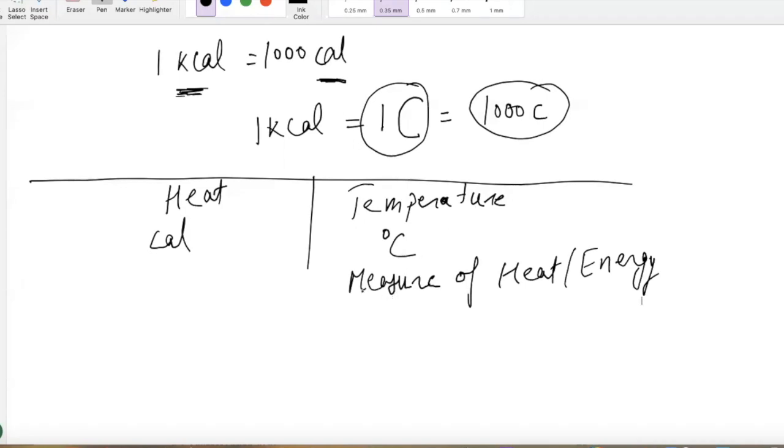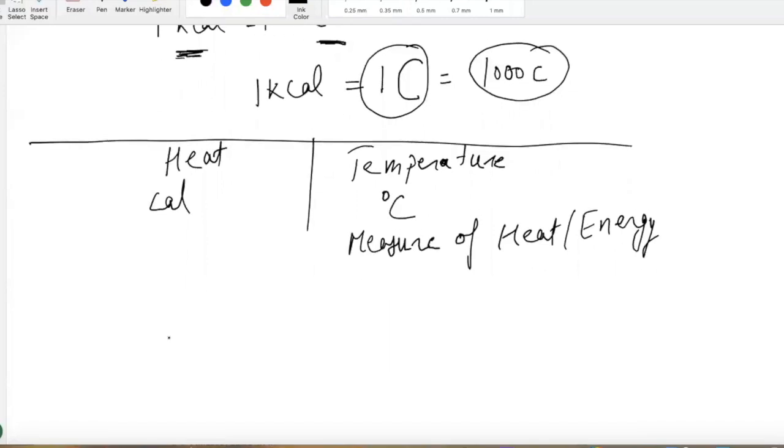Let me give you two scenarios to show how heat and temperature are two different things. Listen carefully. You have a drop of cooking oil at 350 Fahrenheit, and a bowl filled with oil at 350 Fahrenheit.